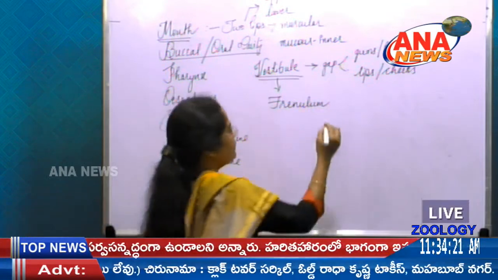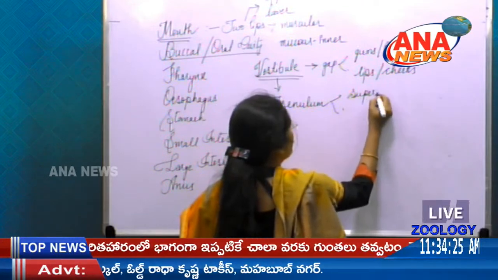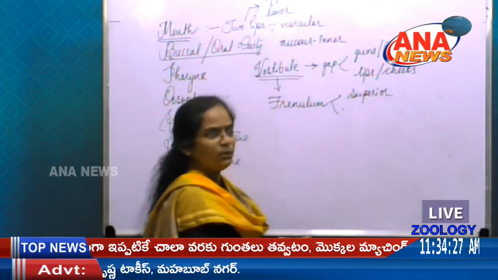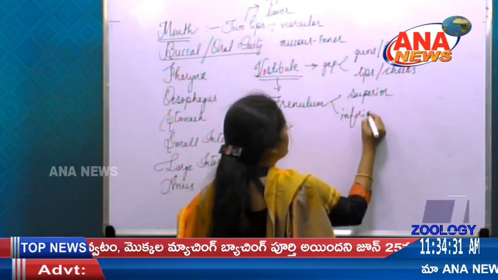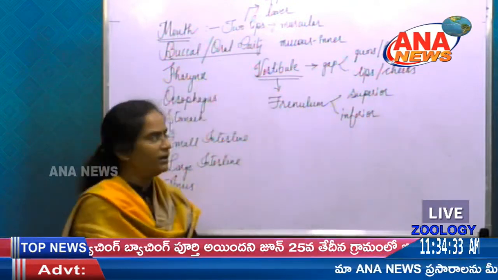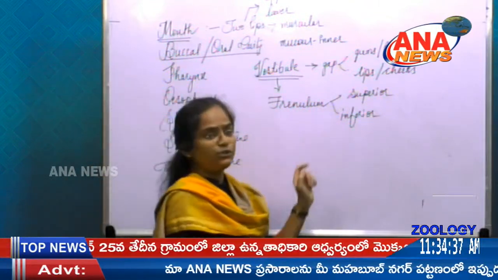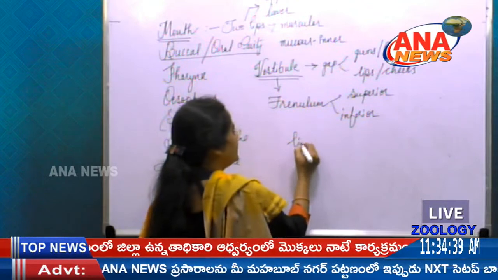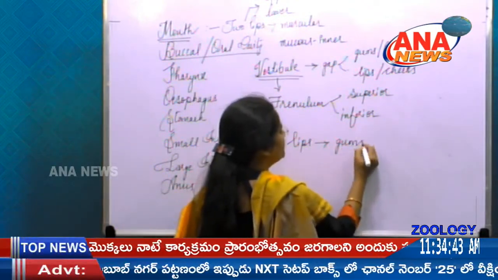So there are two frenulums here. One is the superior frenulum, and one more is the inferior frenulum. This frenulum is nothing but mucous membrane which is attached to lips and gums.